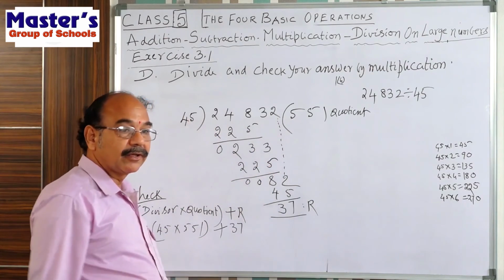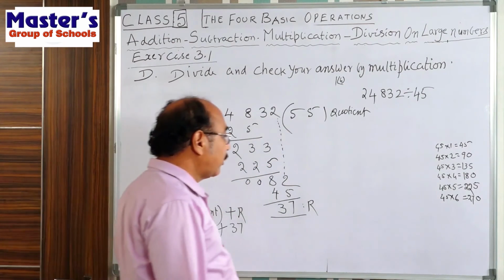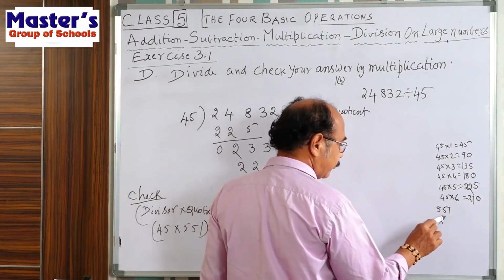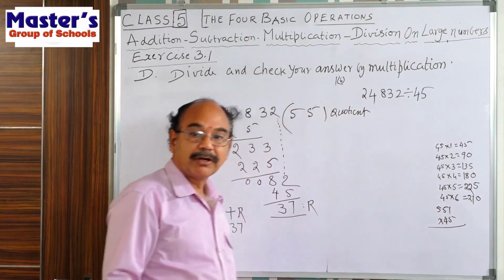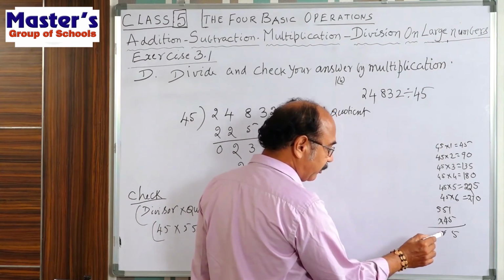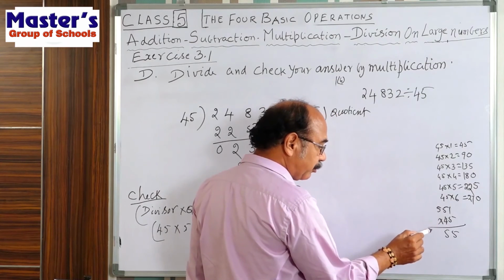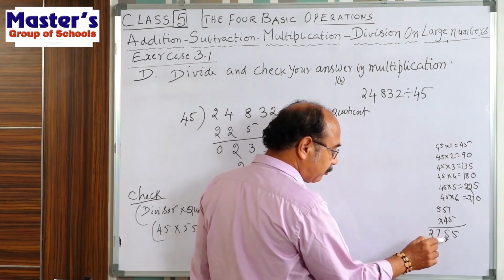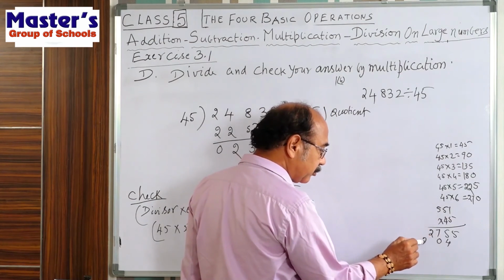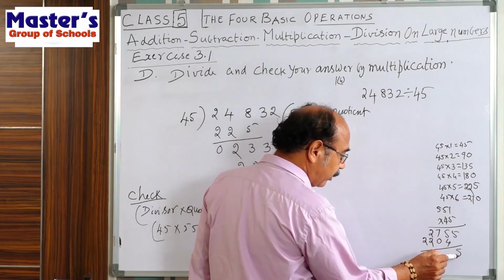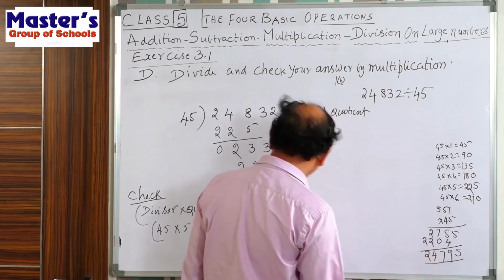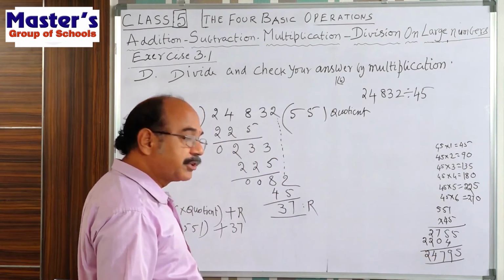551 into 5. So multiply 551 with 5. 5 ones are 5. 5 5s are 25, 5, here 2 is there. 5 5s are 25 plus 2, 27, 7, plus 4 ones are 4. 4 5s are 20, 0, 2 is there. 4 5s are 20 plus 2. Add: 5, 9, 7, 4. 24,795.